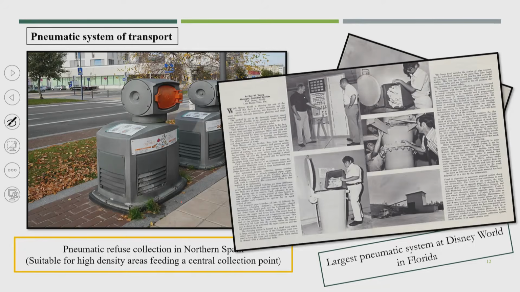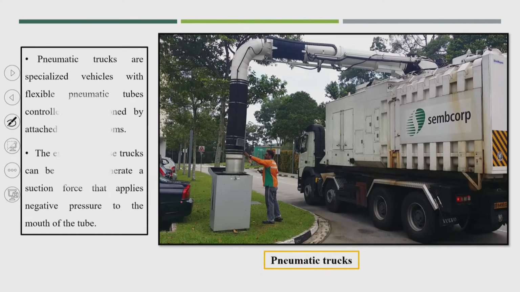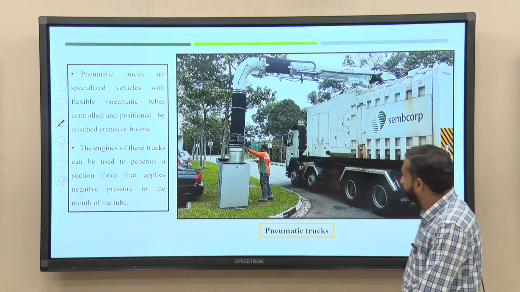So, you can see here this is one of the news items, and this is the vehicle by pneumatic system. This is the dustbin where waste is getting collected. Pneumatic trucks are specialized vehicles with flexible pneumatic tubes, controlled and positioned by attached cranes or booms. The engines of this truck can be used to generate a suction force that applies negative pressure to the mouth of the tube. Because of that, waste is getting collected into the vehicle.